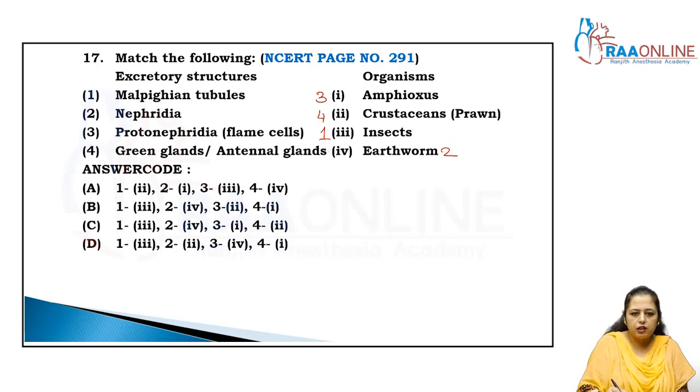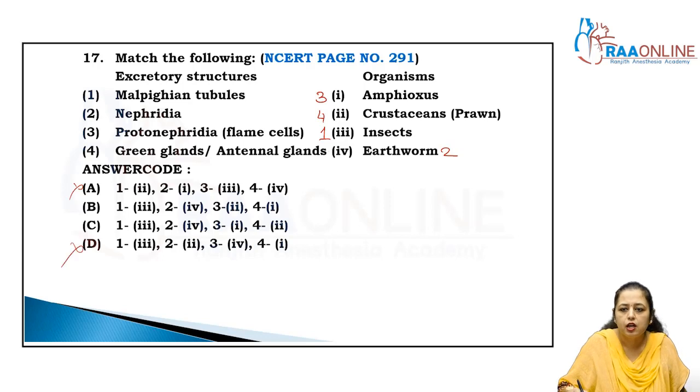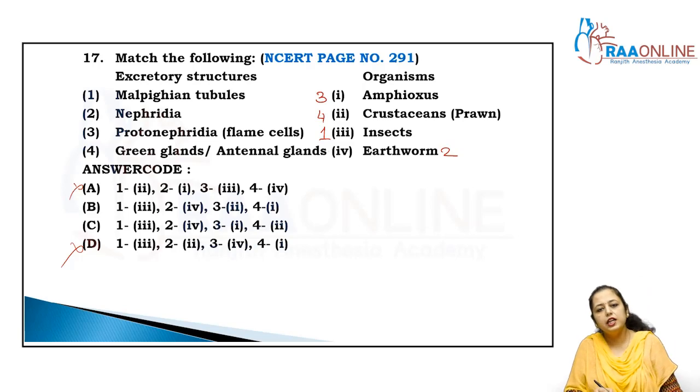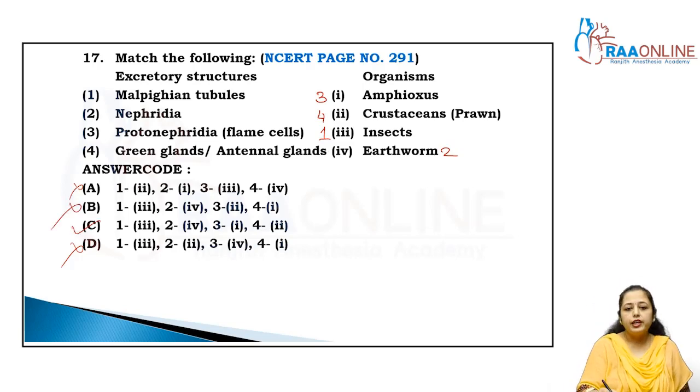So option A is incorrect. The pattern 1, 3, 2, 4 again, so that option is also wrong. Now the answer is between B and C. 3, 1, 4, 2, that is the answer, C. Clear? Now come to the next question.